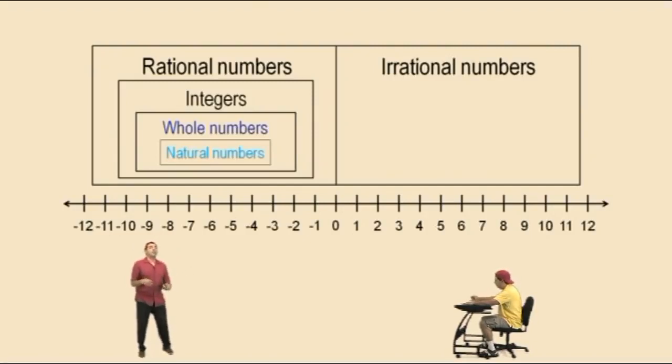For instance, the fraction 4/3. 4 divided by 3, which means 1 1/3. It's the mixed number 1 1/3. So it would fall somewhere between the 1 and the 2 over there, right? Okay.